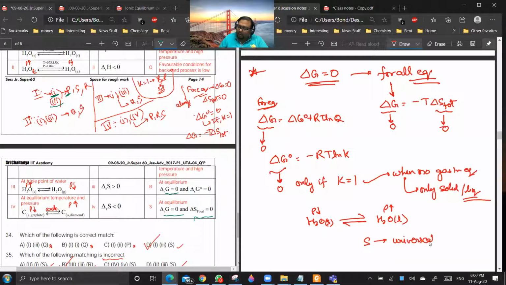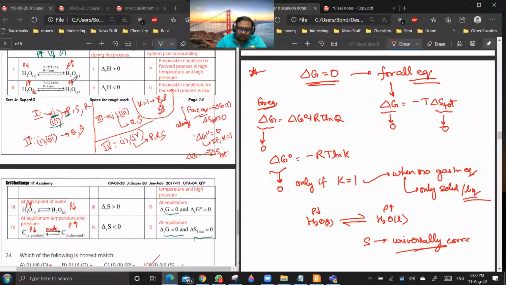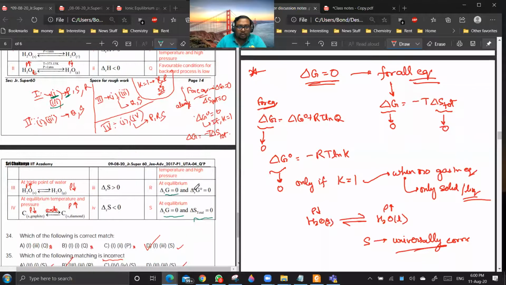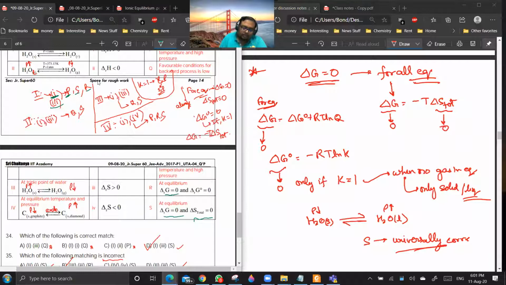Means in whatever option you are evaluating, S will always be giving the correct statement. But option R will be valid only when the equilibrium consists of only solid and liquid, not consisting of gases. So if you see the first equilibrium, it has only solid and liquid, so delta G naught will be equal to 0. So the options are P, S and R. S is always there. So you see, I have written S here also, S here also, and S here also. Getting the point?